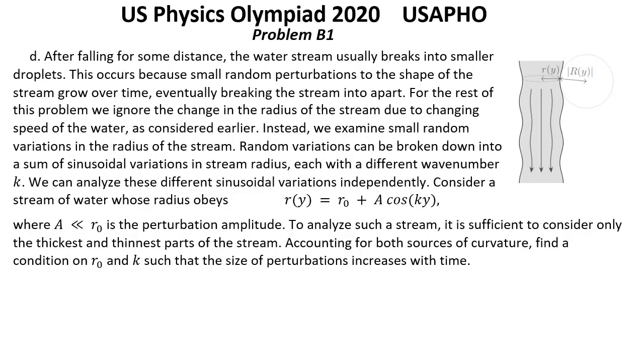Solution for question D. If the size of the perturbation increases with time, water must be flowing from the thin parts of the stream to the thick parts.